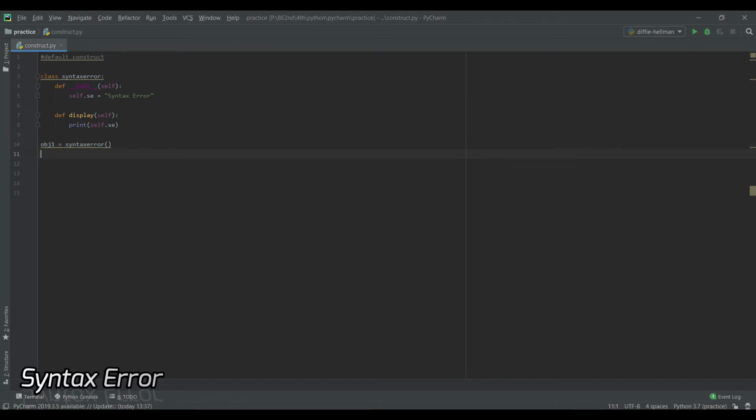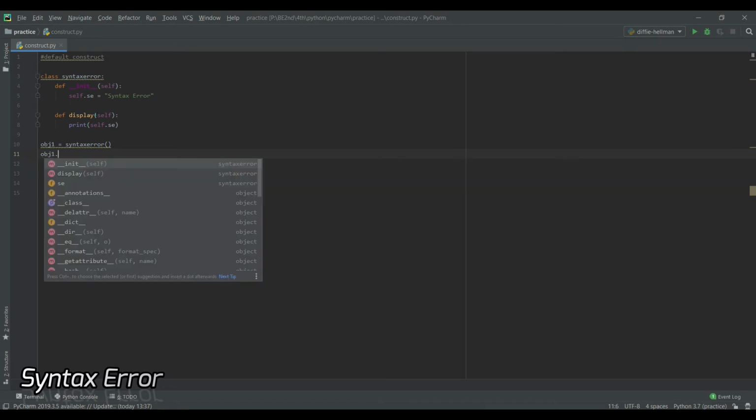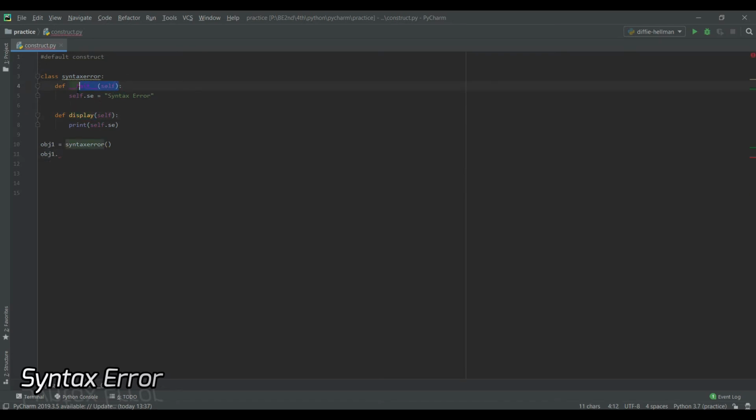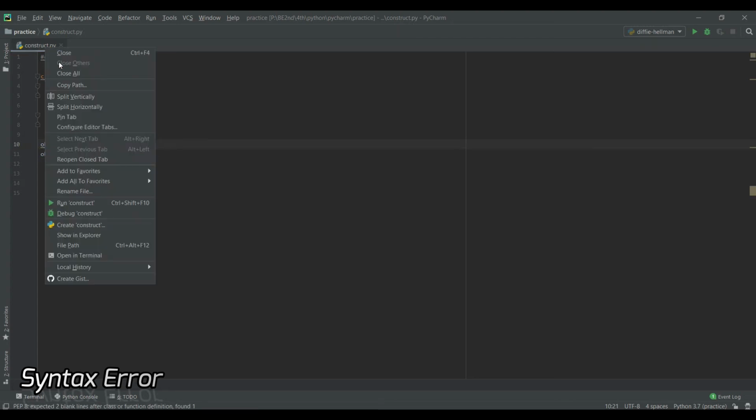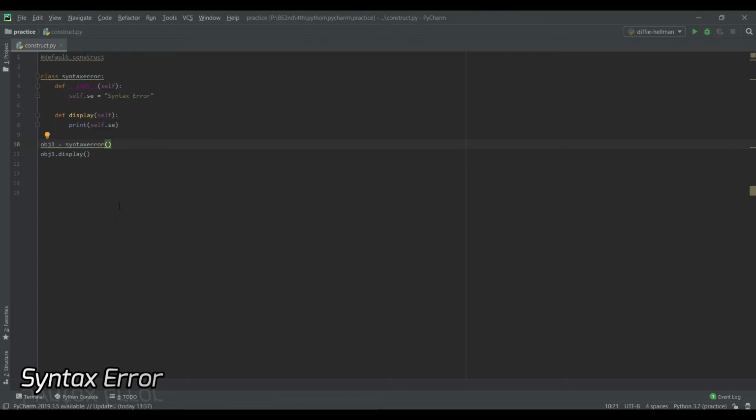I'm just going to write obj1 dot and call this display function. I'm not going to call the init function. Sorry, display. Let's run this. Right click on this file and run it.